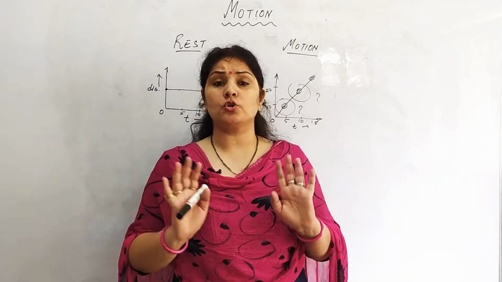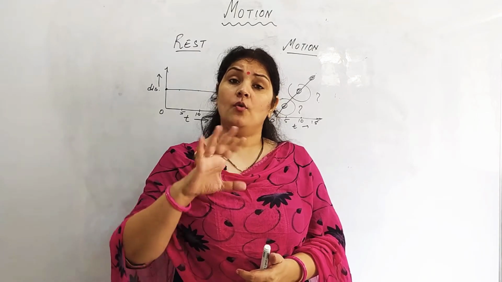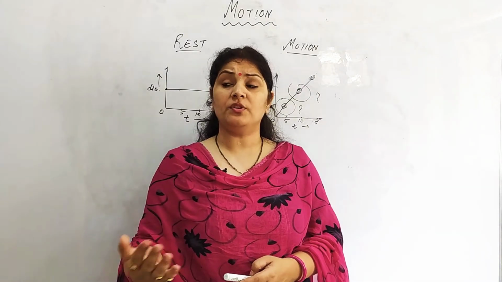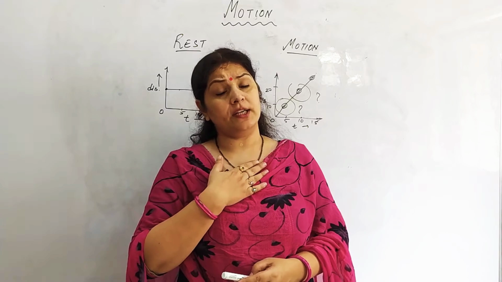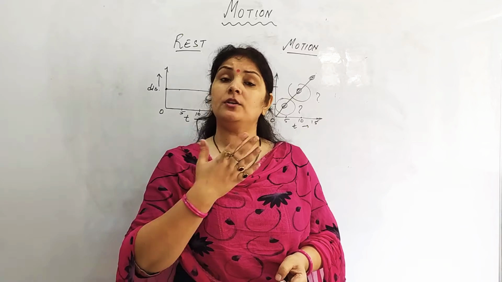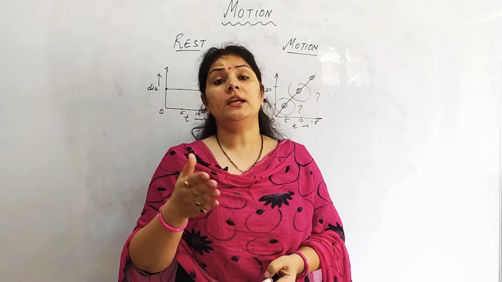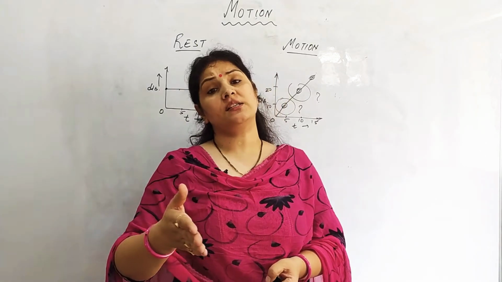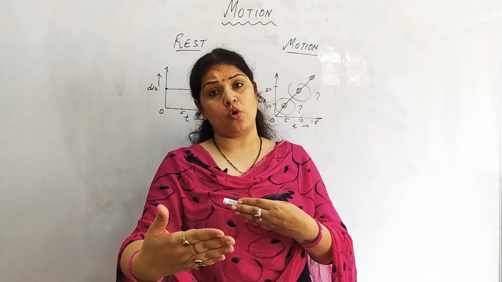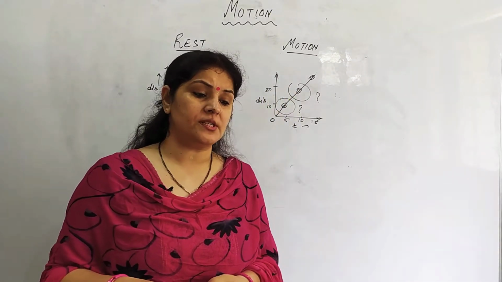Suppose I am standing in this room, I am in the state of rest, but the earth is rotating. So with respect to the objects around me, with respect to the objects on the earth, I am at rest. But with respect to planet Mars, with respect to the moon, the earth is rotating, so I am in the state of motion. So a body could be in the state of rest as well as the state of motion at the same time. So these terms are relative. With respect to what we observe what, that matters here, right? So rest and motion, I hope this is clear to you.